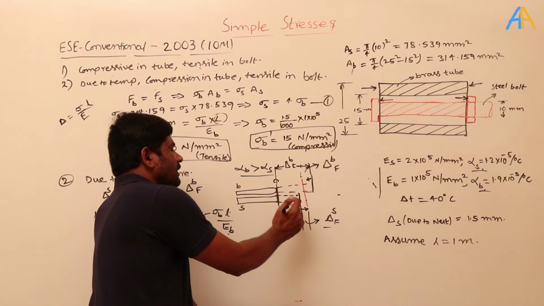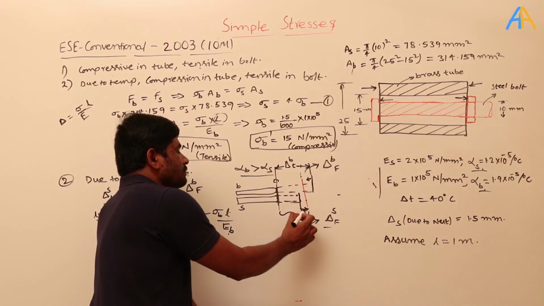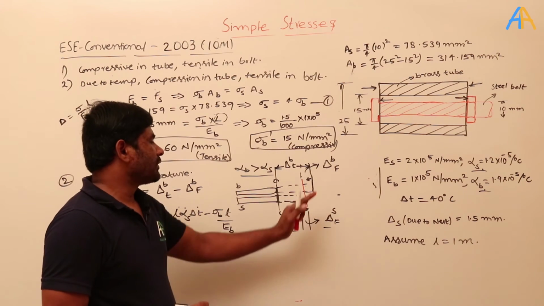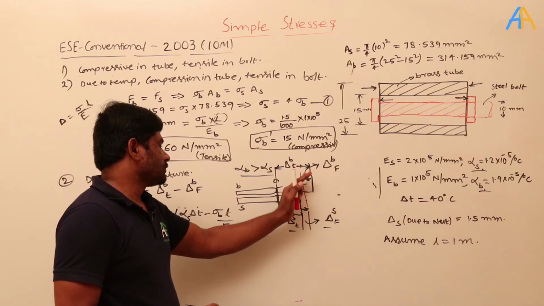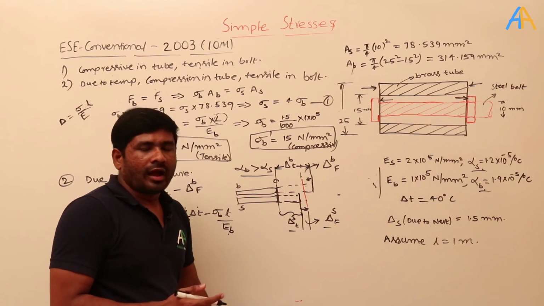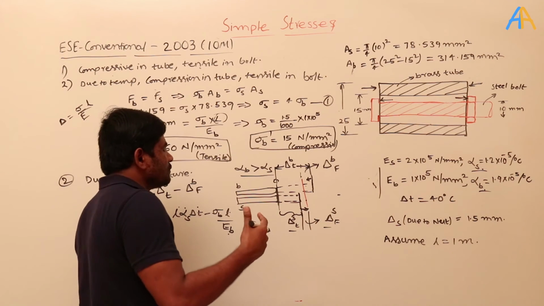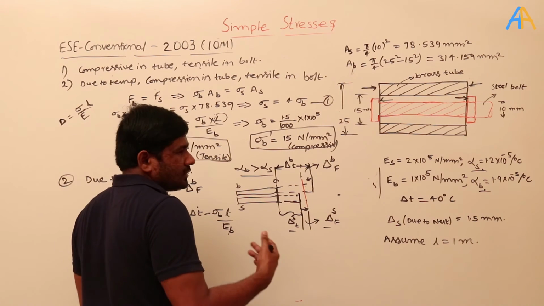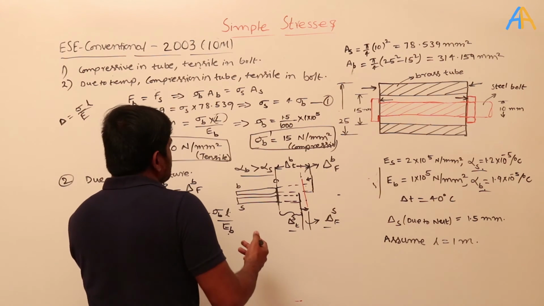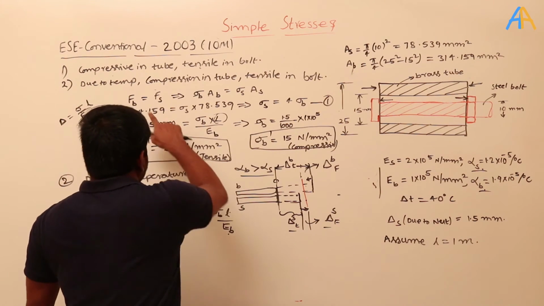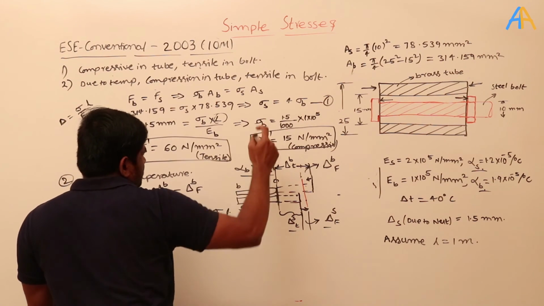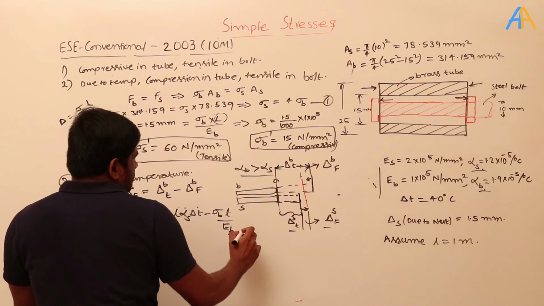Because of this mechanism, what is happening? There is a tensile force produced in the steel and a compressive force produced in the brass. In the absence of any other external forces, the compressive force becomes equal to the tensile force. That means here I need to equate like this, and finally you will get this relation. What is that relation?